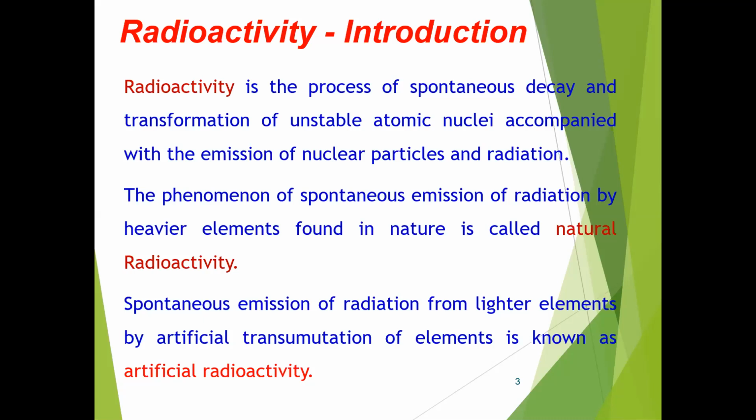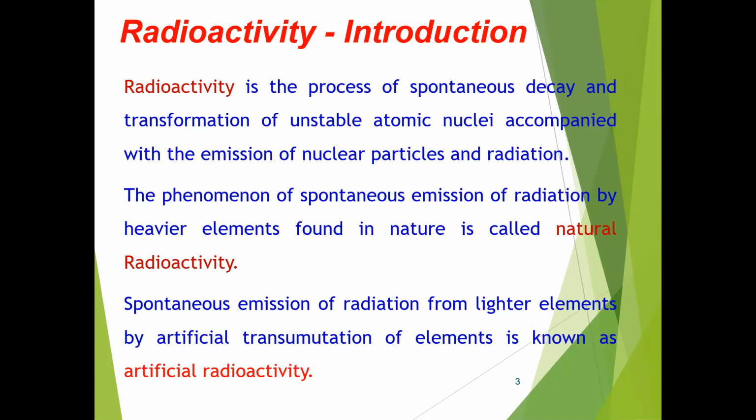These rays are called gamma rays. So the radioactive particles are of types: alpha rays, which have less penetrating power and more ionization power, and beta rays, with more penetrating power and less ionization. Another type of radiation is called gamma rays.